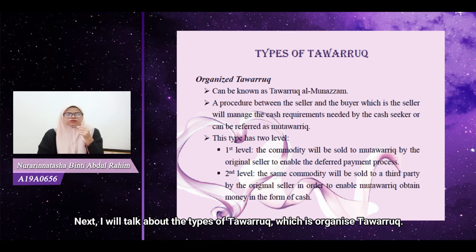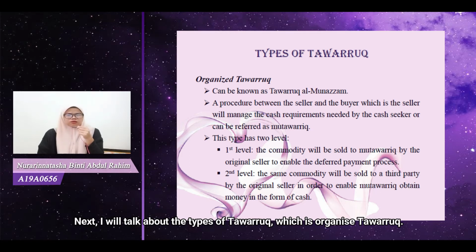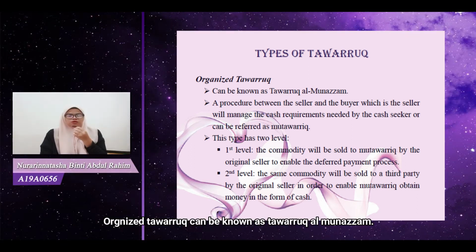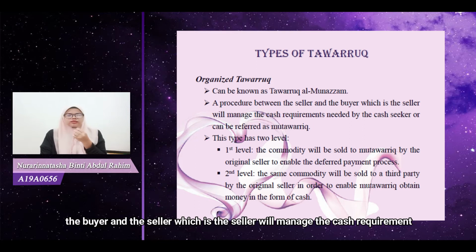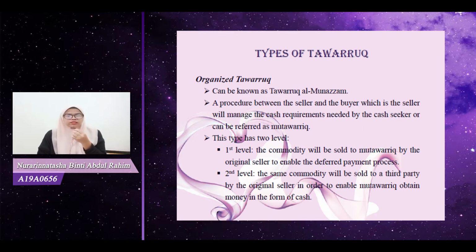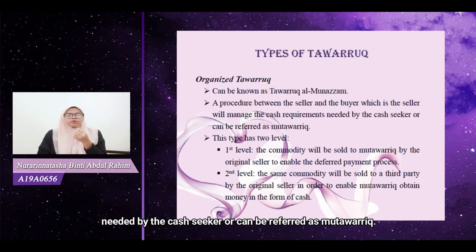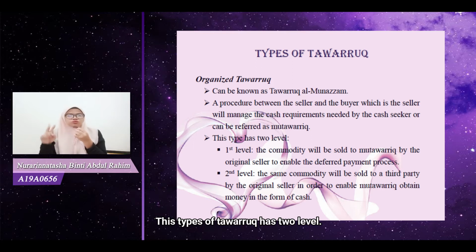Next, I will talk about the second type of tawarruk, which is organized tawarruk. Organized tawarruk is known as tawarruk al-munazam. Tawarruk al-munazam can be defined as a procedure between the buyer and the seller, in which the seller will manage the cash requirement needed by the cash seeker, who can be referred to as mutawarik. This type of tawarruk has two levels.